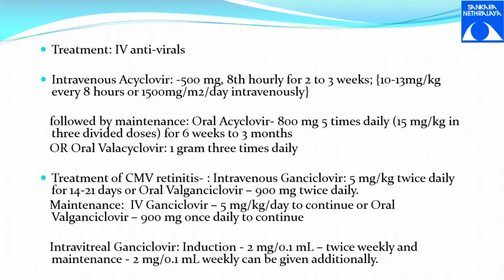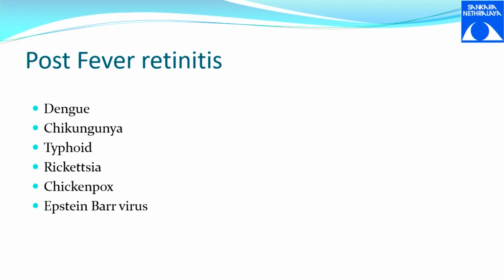So CMV retinitis, we give intravenous ganciclovir, followed by maintenance we convert it to valganciclovir, and we also have intravitreal ganciclovir, which is given to lesions when it is very close to the fovea or fovea threatening. We have another group of retinitis which is called post-fever retinitis.